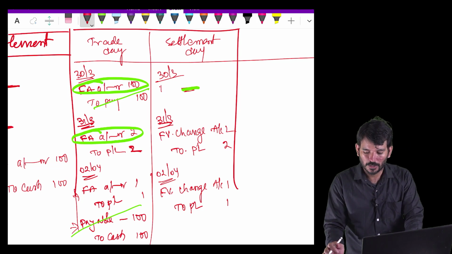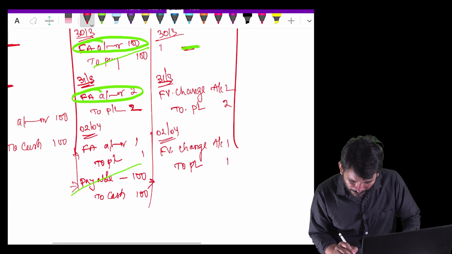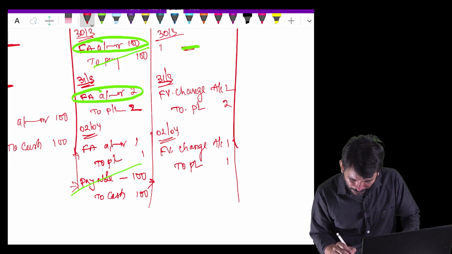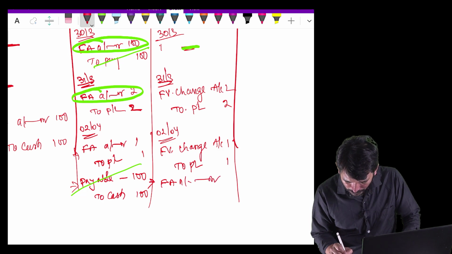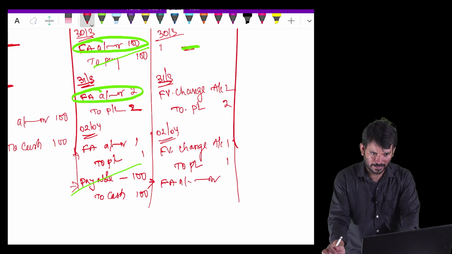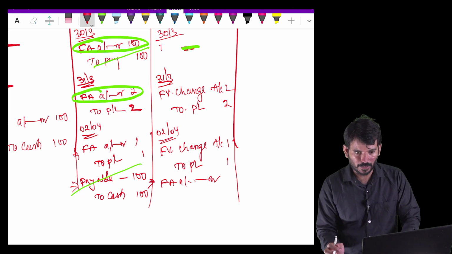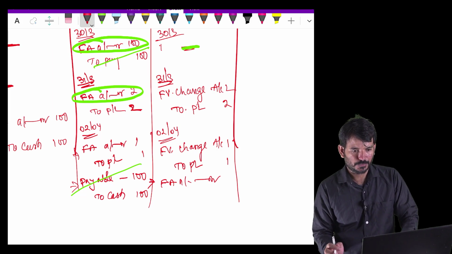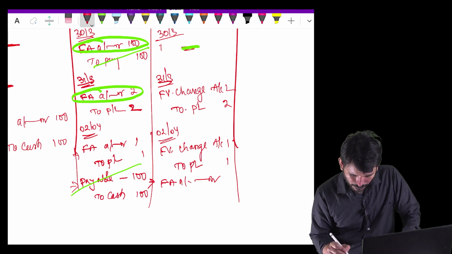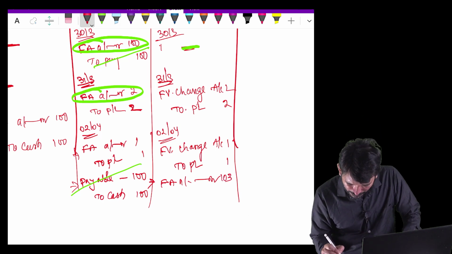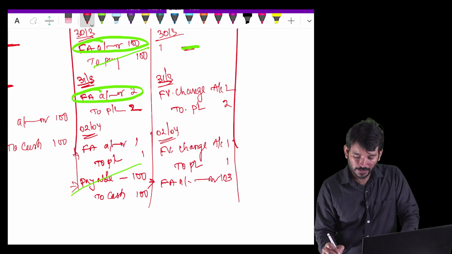We will only route it through the fair value change account. Again we are taking the delivery. When you are taking the delivery, financial asset is coming. Since you have not recognized it earlier, you have to recognize it all at once. So 103 the financial asset. Why 103? Why not 100?